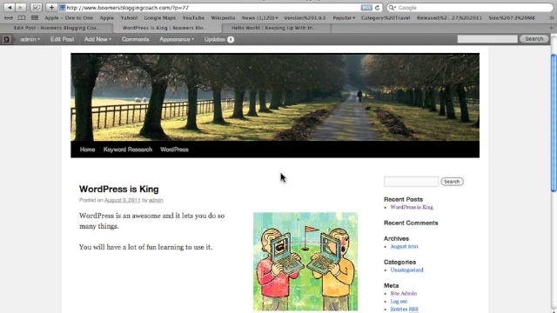Now there's a lot more to using WordPress. There's tons to using WordPress, but for today I really want you to just go ahead. You've got your WordPress site here.